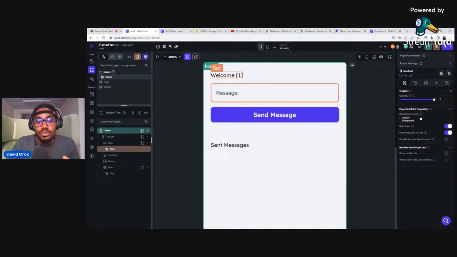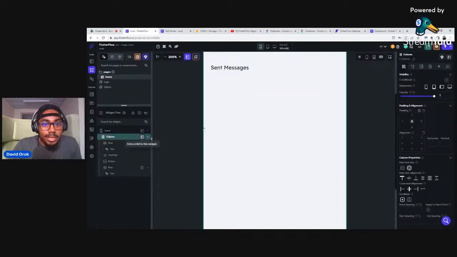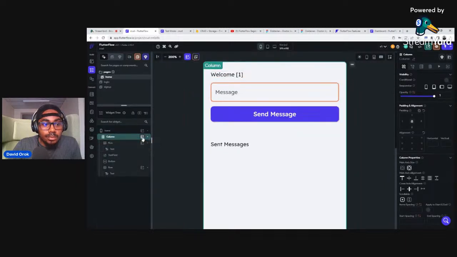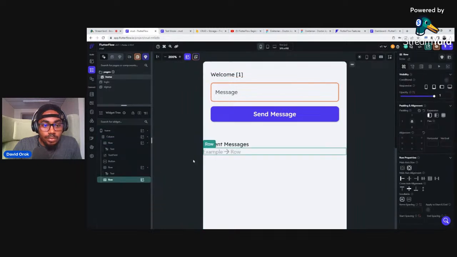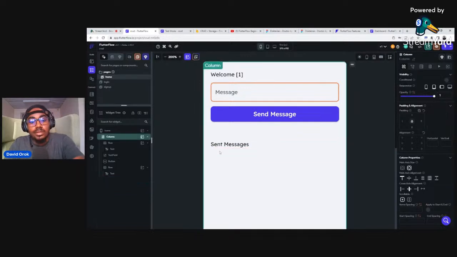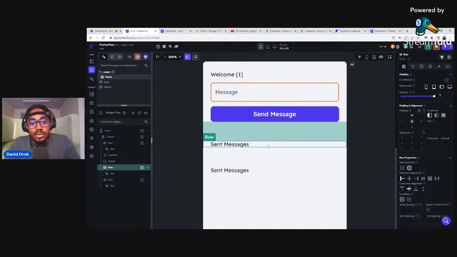I just want to show you all of that. Now we are almost there. This is the row. I will click on the column, and now in the column, what I want to add is a row. Great. Why did I do this? Just delete this and duplicate this one. Control D.